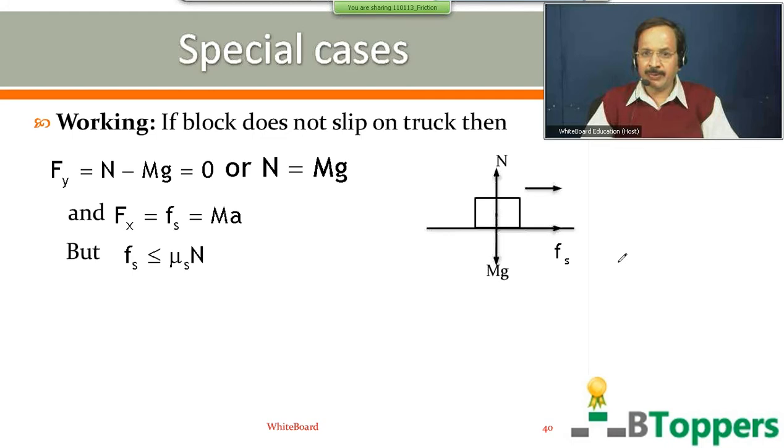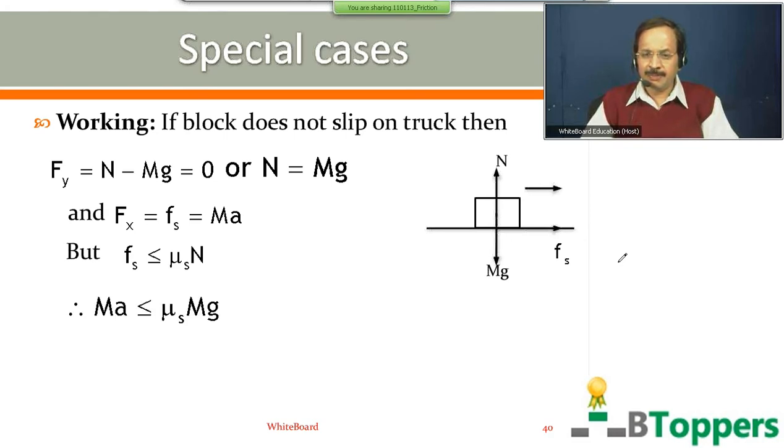But in general, static friction between two surfaces in contact cannot be more than the limiting value, μs times N. So you can write Fs less than or equal to μs N. On the left hand side, you can substitute Fs equal to ma. On the right hand side, you can substitute N equal to mg.